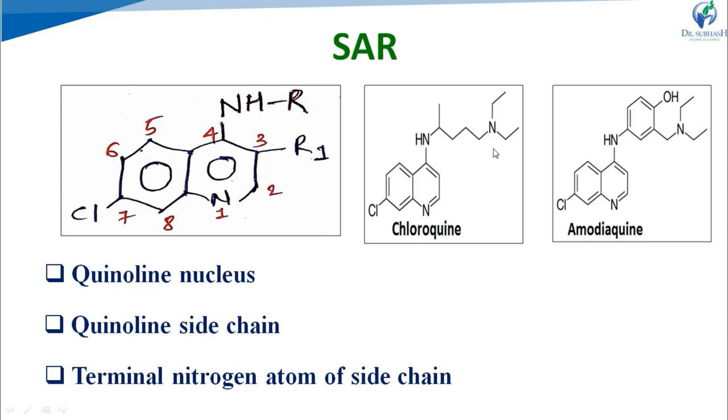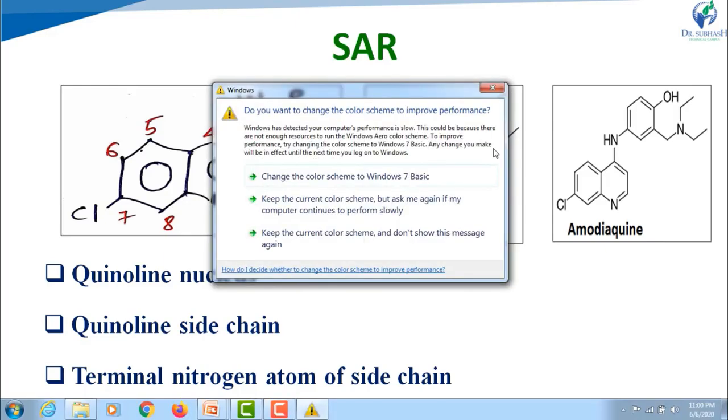4 carbon atoms are present. That's why it produces the optimum activity, right? Now in side chain, if we introduce the unsaturation, that is carbon-carbon double bond, that will not affect the antimalarial activity, right? Now in side chain, if we incorporate aromatic ring, then activity of the molecule will decrease, and toxicity will also decrease.